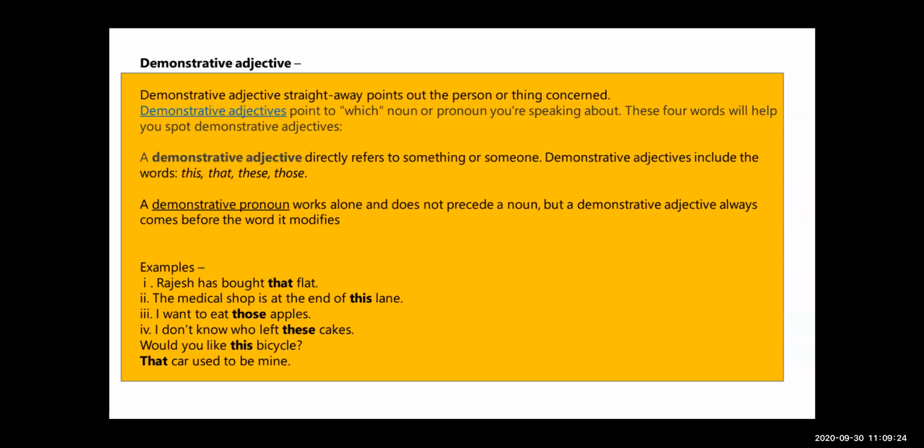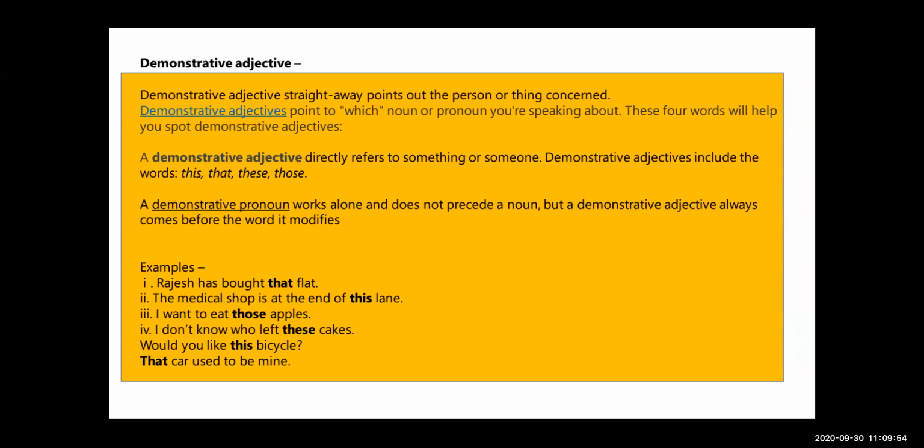Now see, these 4 words will help you spot demonstrative adjectives. Which 4 words? This, that, these, those. This and that we use for the singular noun, and these and those we use for the plural noun.